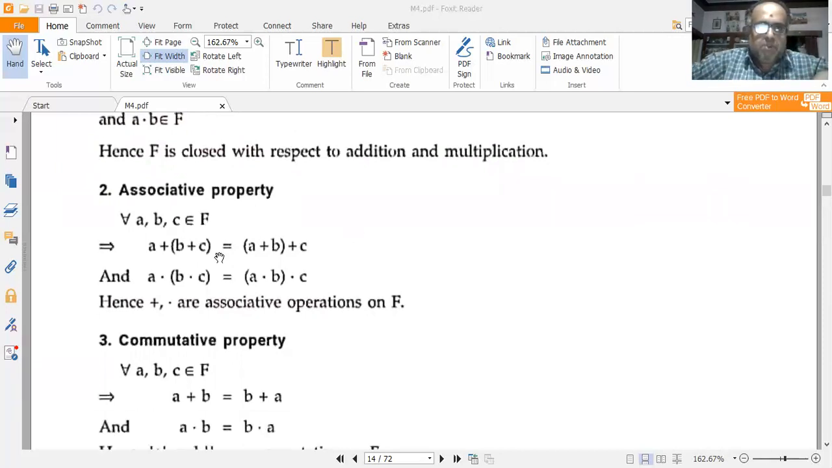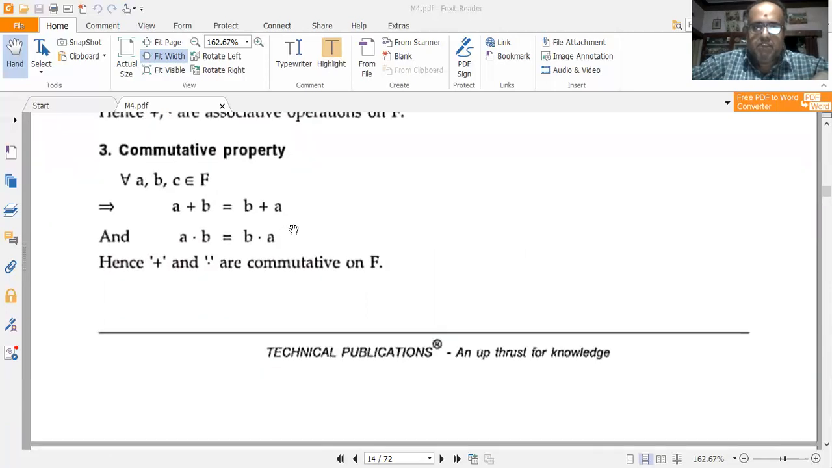So associative property for a, b, c belonging to F, I have a plus of (b plus c) is equal to (a plus b) plus c, and a dot of (b dot c) whole is equal to (a dot b) whole dot c. So here plus and dot are associative operations on F. Then talking about the commutative property. So for a, b belonging to F, I have a plus b is equal to b plus a, and a dot b is equal to b dot a. So plus and dot are commutative on F also.